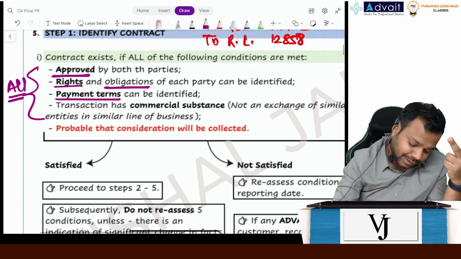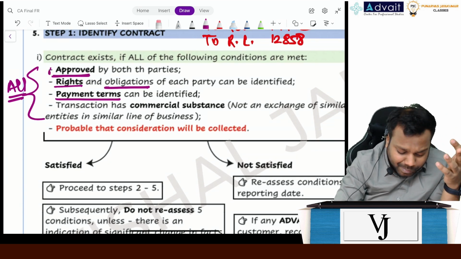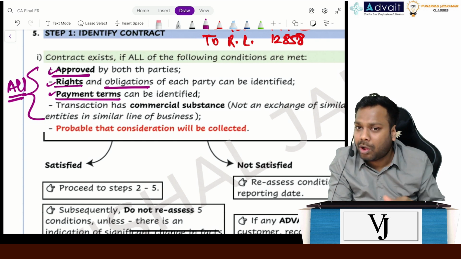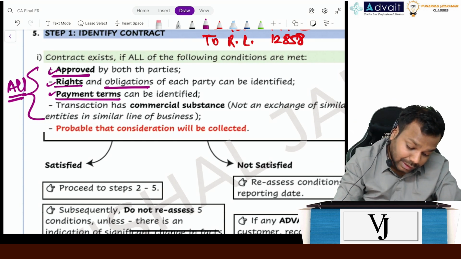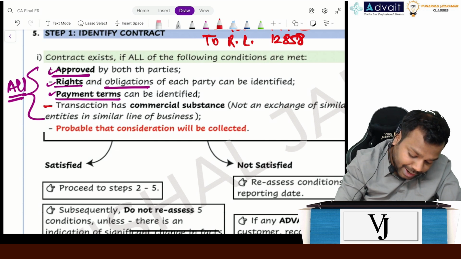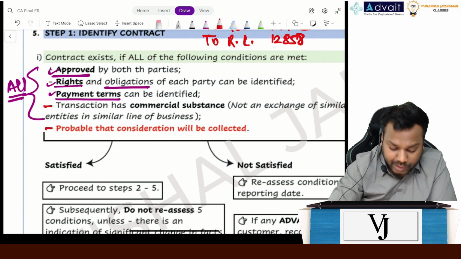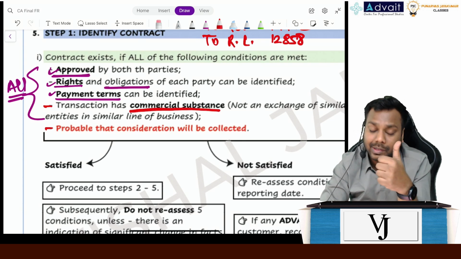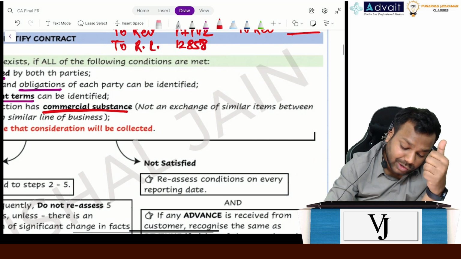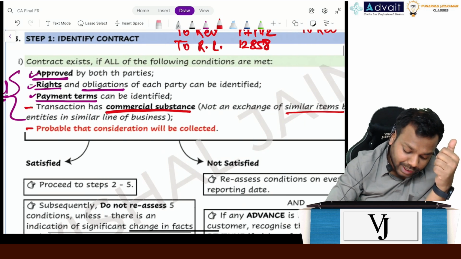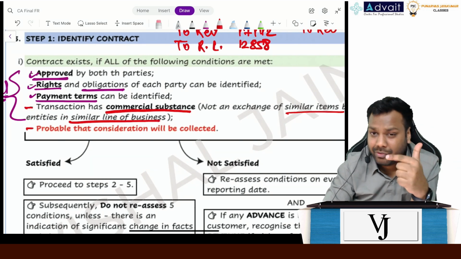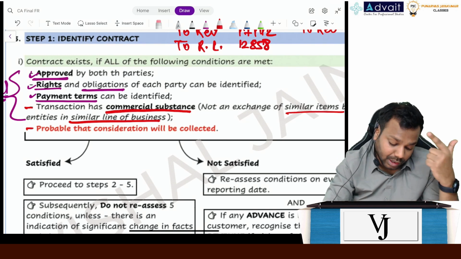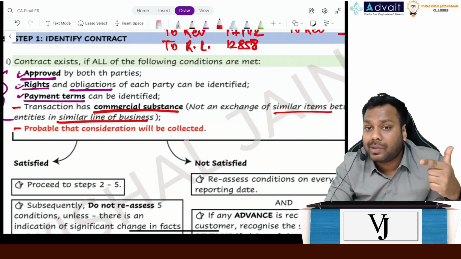Now, these 3 things are very basic level, which when I enter into a contract, even I will see. A normal person will also see. But the next 2 are what matters. The transaction should have commercial substance. Again, what is the meaning of commercial substance? It should not be an exchange of similar items between entities in a similar line of business. We just gave an example for this, right? Non-monetary exchanges. It's like that only.